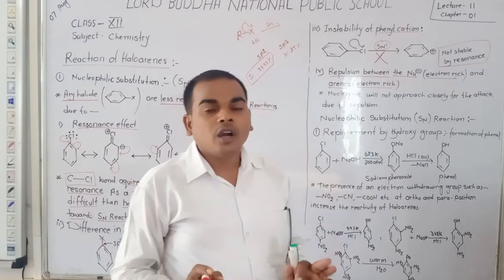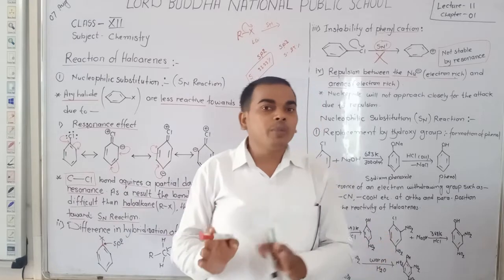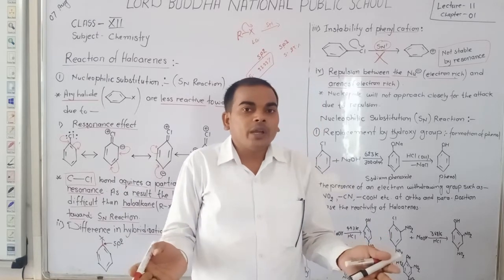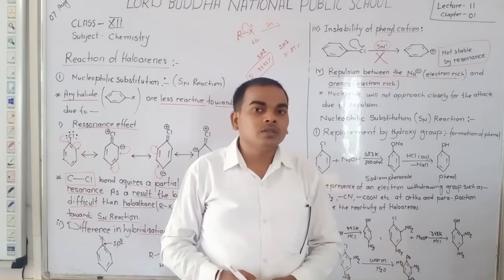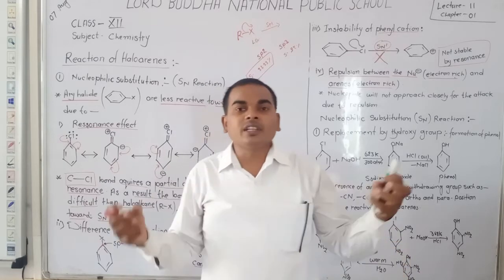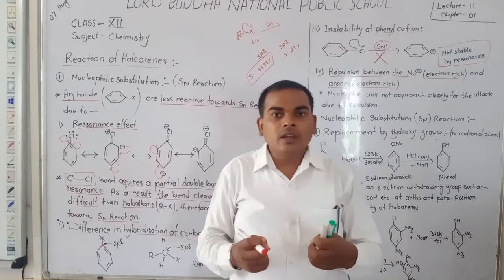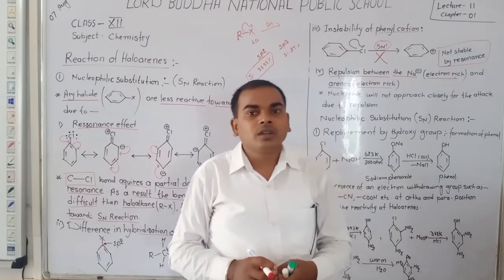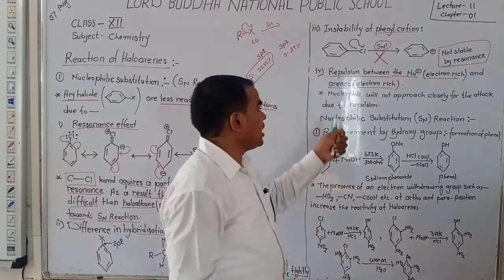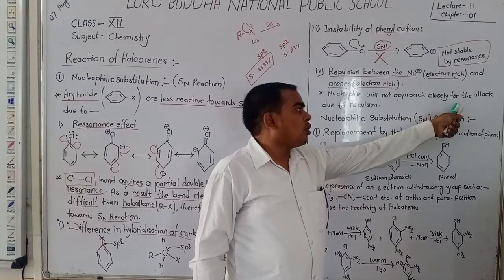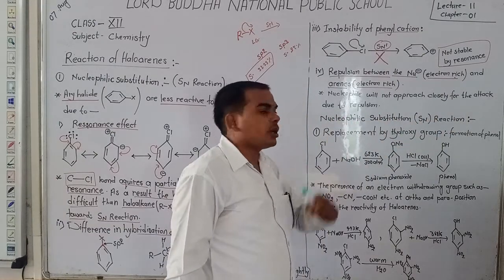And a nucleophile has lone pairs, a minus charge, so the lone pair is also an electron rich species. When 2 electron rich species come closer to each other, repulsion is created. So the nucleophile will not approach closely for attack due to the repulsion.